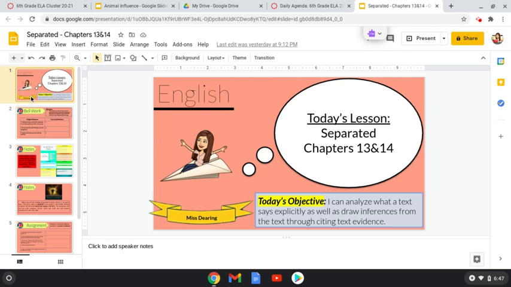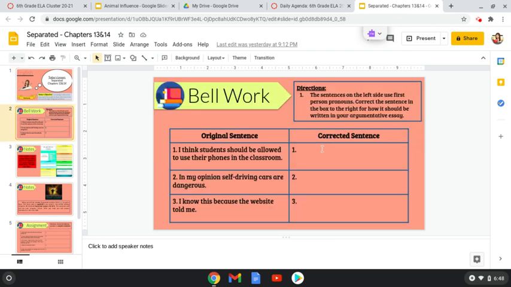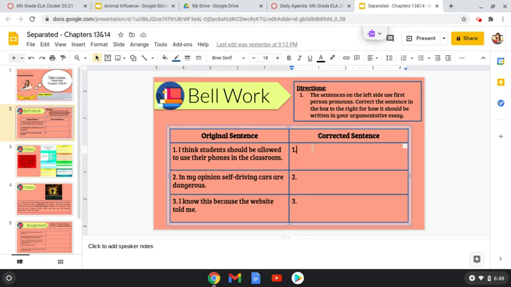So for your bell work, I give you 3 sentences on the left and I want you to fix them on the right. What's wrong with these is that they all use first person pronouns, and in your argumentative essay you don't want to use first person pronouns. So I'll give you an example.